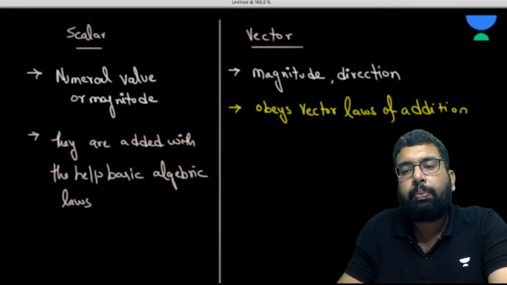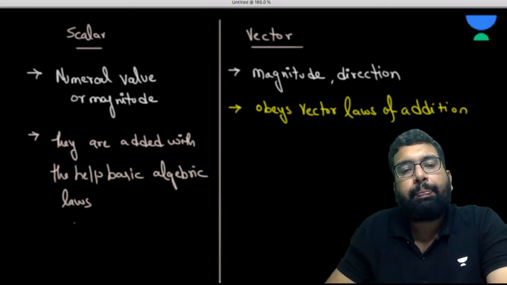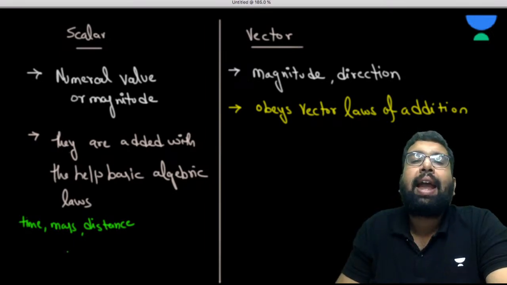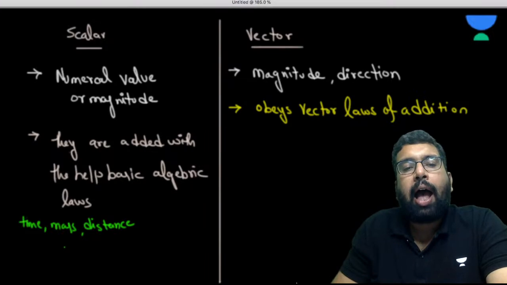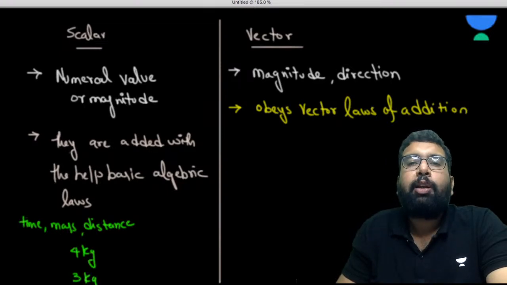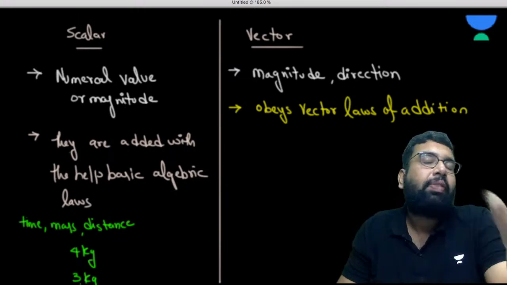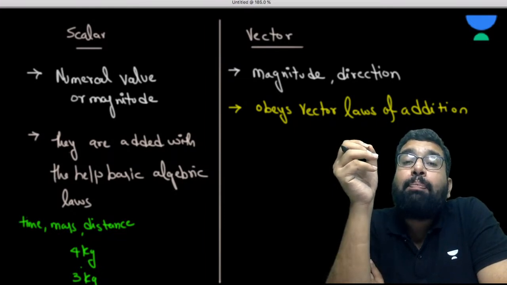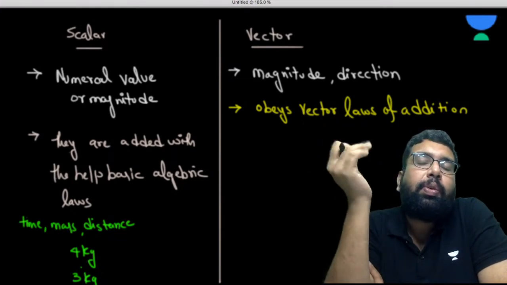So, for example, let's suppose we have time, we have mass, we have distance, we have energy, etc. There are many scalar quantities. So let's suppose I have 4 kg of something and 3 kg of something. If I add these two, it depends upon the magnitude only. So you are having 3 kg of fruit, let's suppose.